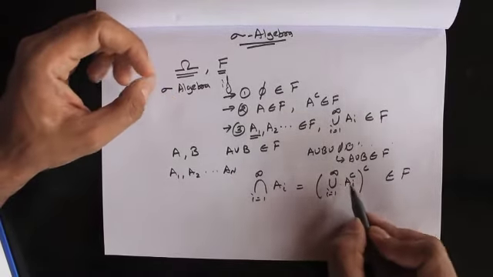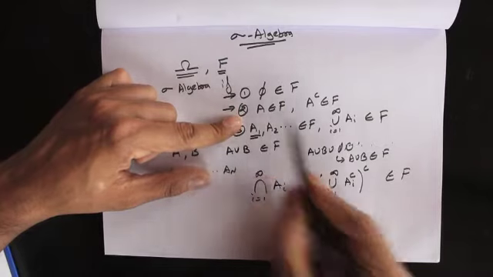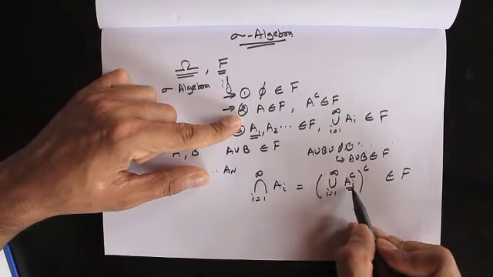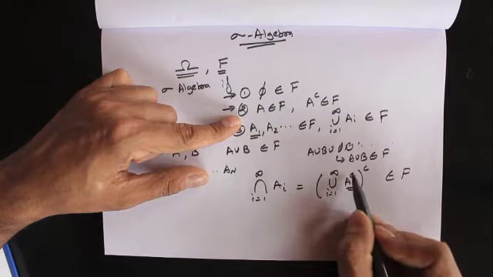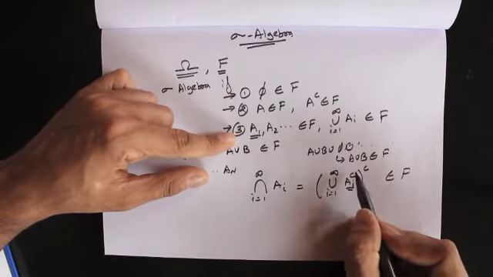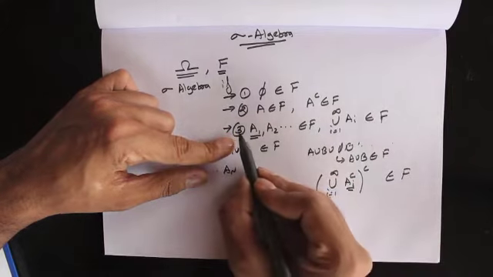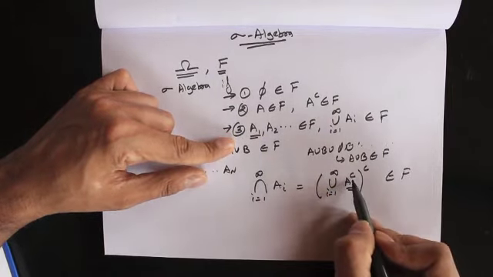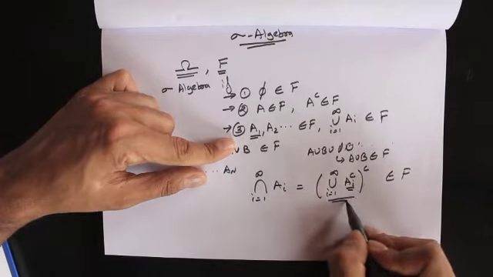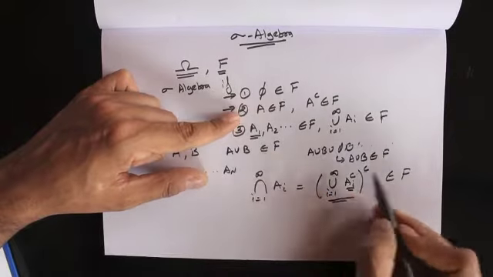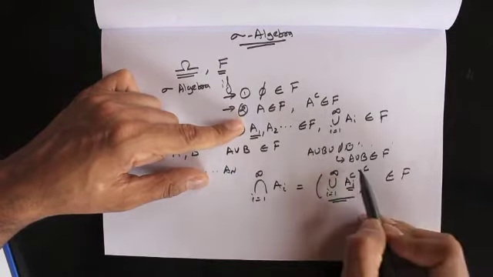And why is that? According to property 2, if a set A_i belongs to the sigma algebra, then its complement also belongs to the sigma algebra. So all of these complements belong to the sigma algebra. If these complements belong to the sigma algebra, then according to property 3, the union also belongs to the sigma algebra. So this quantity inside the bracket belongs to the sigma algebra. And if this belongs to the sigma algebra, according to property 2 again, its complement belongs to the sigma algebra.